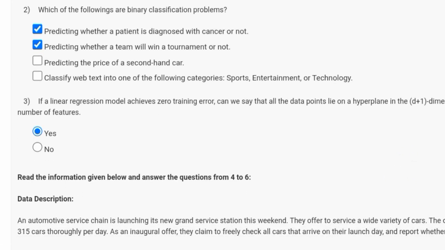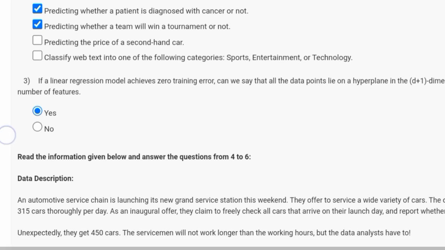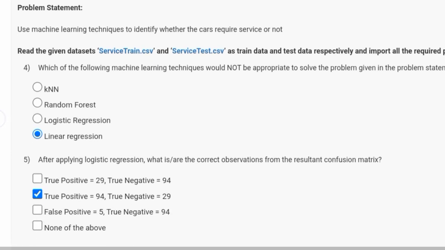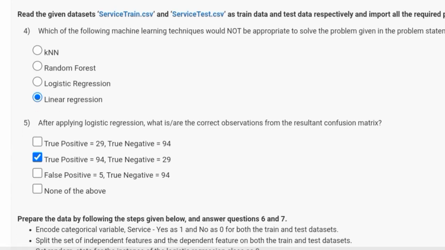For the third question, if a linear regression model achieves zero training error, can we say that all the data points lie on a hyperplane in the d+1 dimensional space? Here d is the number of features. So yes is the correct answer. And for the fourth question, which of the following machine learning techniques would not be appropriate to solve the problem given in the problem statement? Linear regression, option 4 is the correct answer.